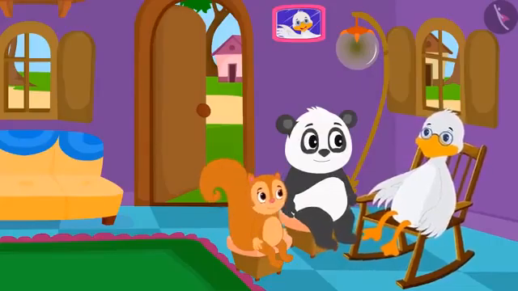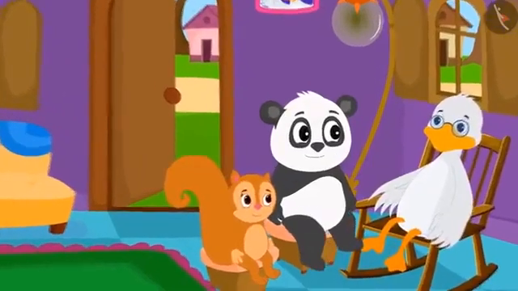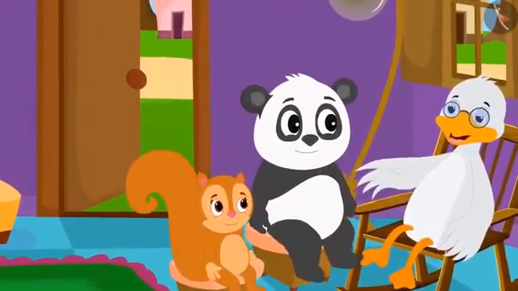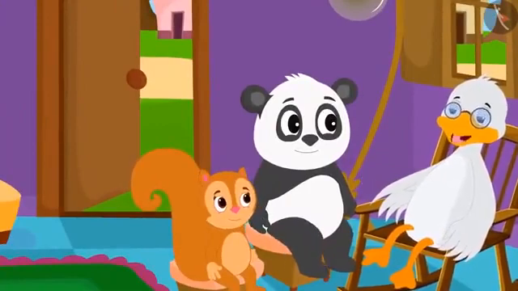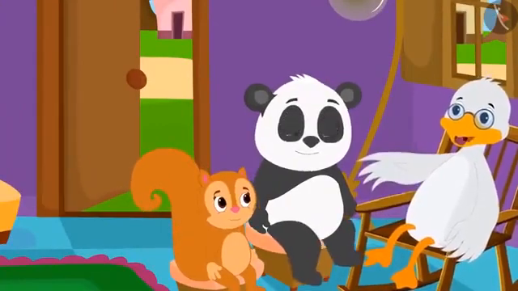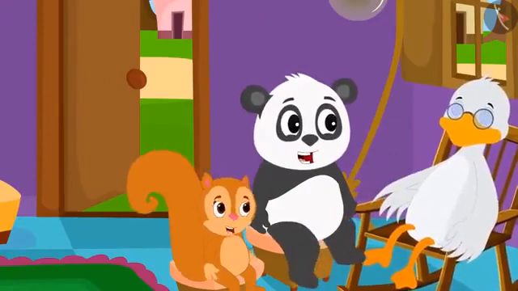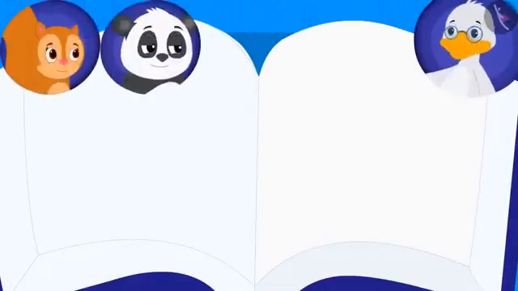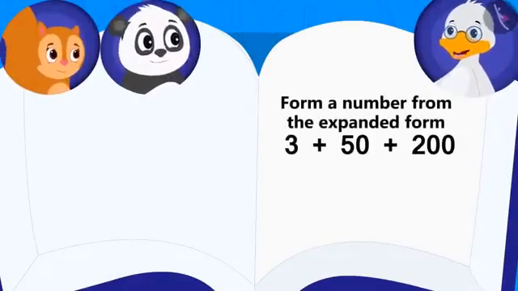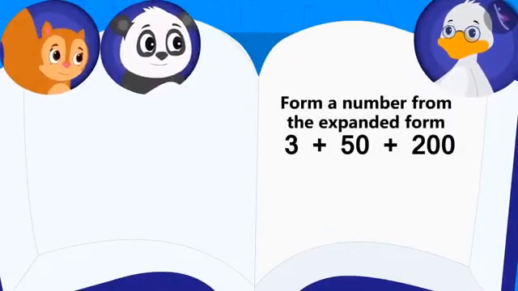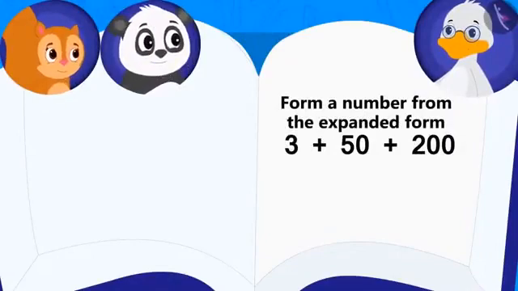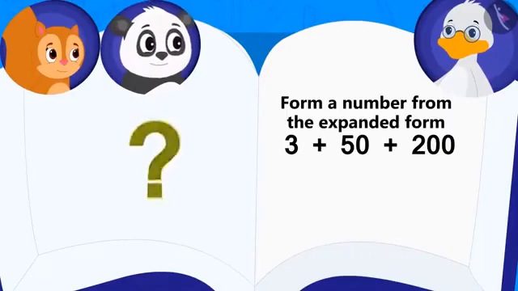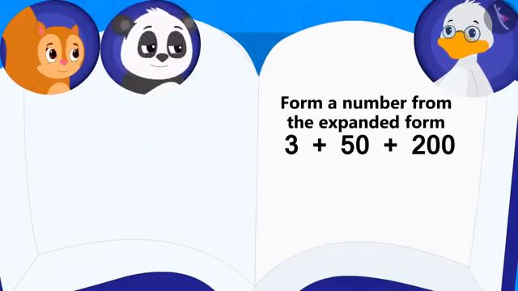Uncle Big Mouth is asking Chanda and Golu to answer some riddles. Between the two of them, whoever will answer his riddle correctly, he will give a trophy to that person. Uncle is telling Chanda and Golu, can you form the number from this expanded form? Uncle asked his first riddle. Chanda and Golu started thinking what the answer to the riddle could be. Children, you also think about the answer to this riddle.